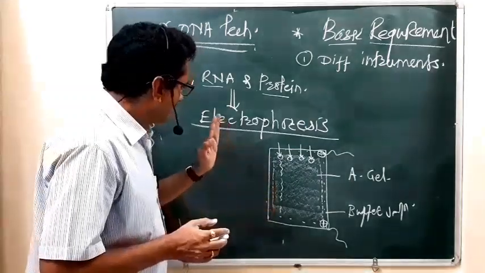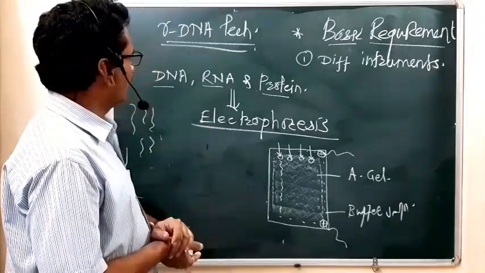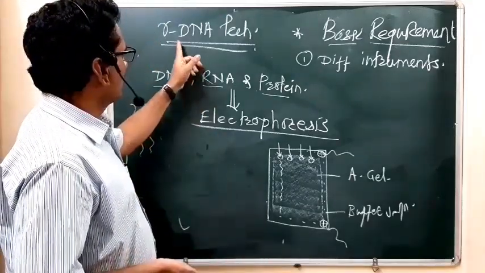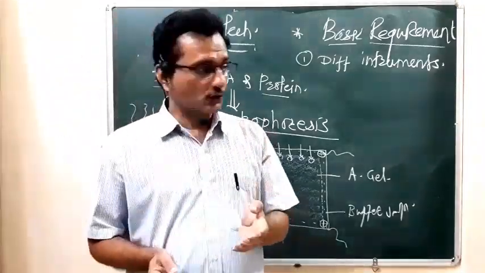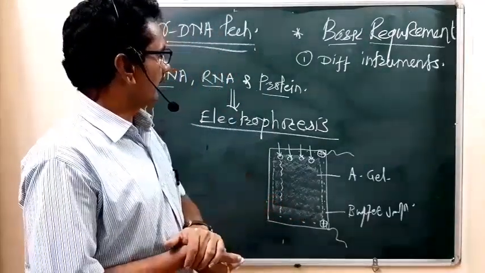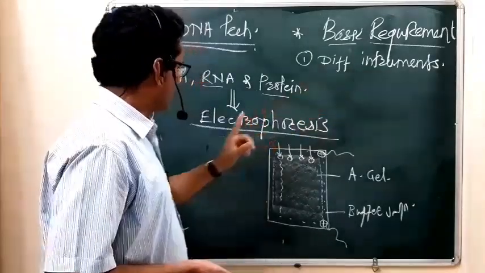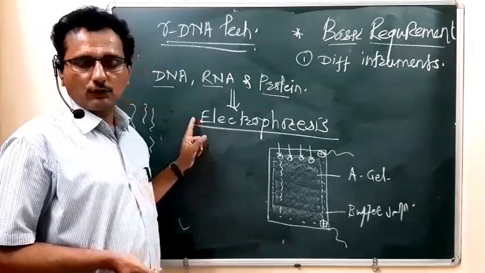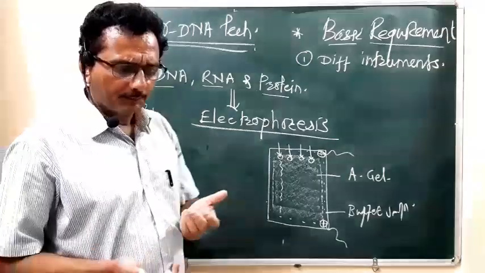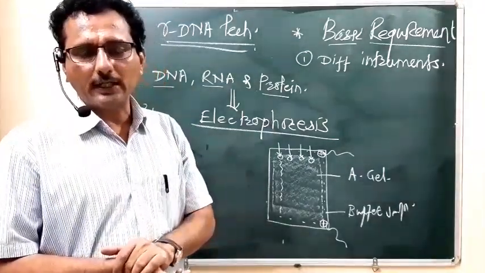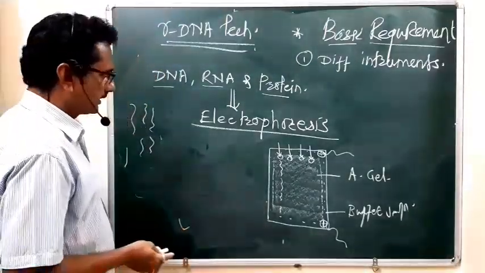So this electrophoresis technique is required for the rDNA technology. Among the different instruments, what is required? First, there is a requirement of the electrophoresis technique. Then there are a few other types of electrophoresis technique. What is that? The PAGE electrophoresis.